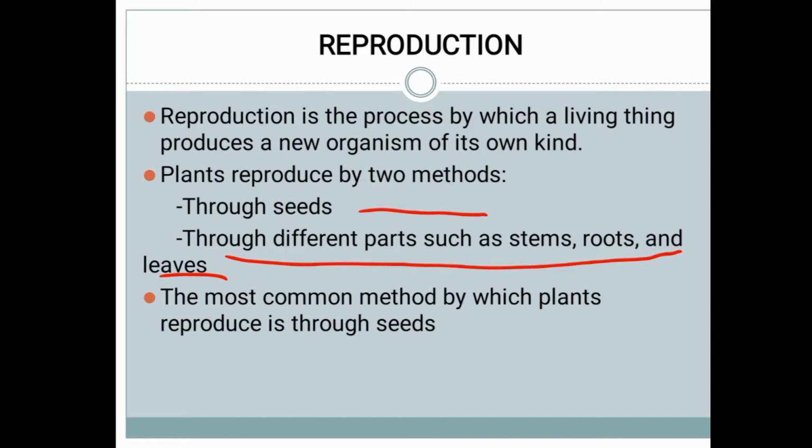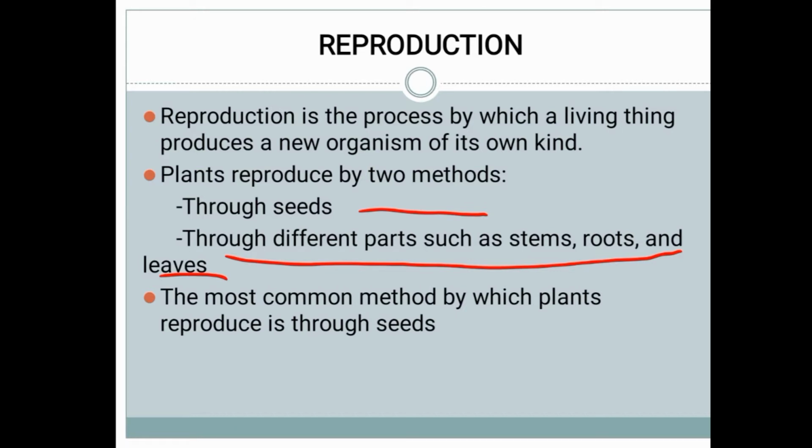The most common method by which plants reproduce is through seed. Most types of plants will reproduce through their seeds. Plants will reproduce through 2 methods. One is through seed and another one is through stem, roots and leaves. The most common reproduction is through seeds. Okay, now we are entering into the lesson.